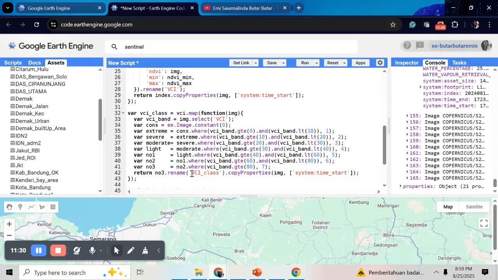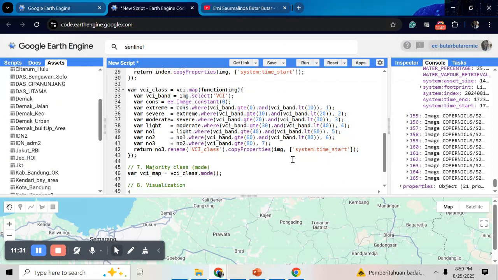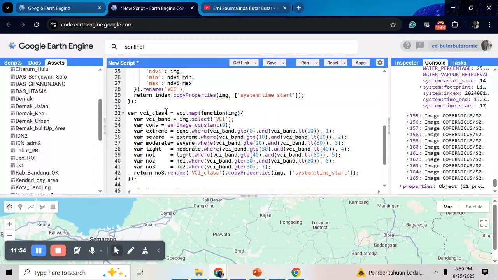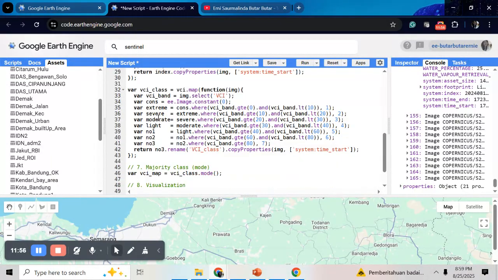So here I have already made a code for that category and make a loop of all the categories to this VCI image and get the VCI class.